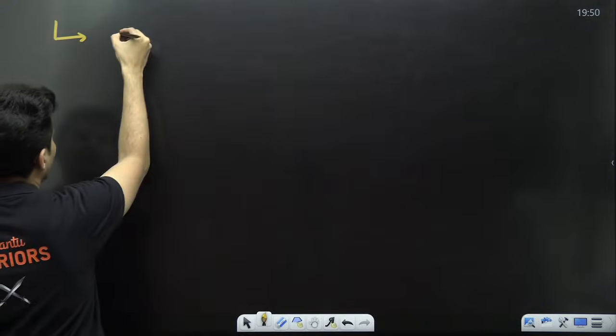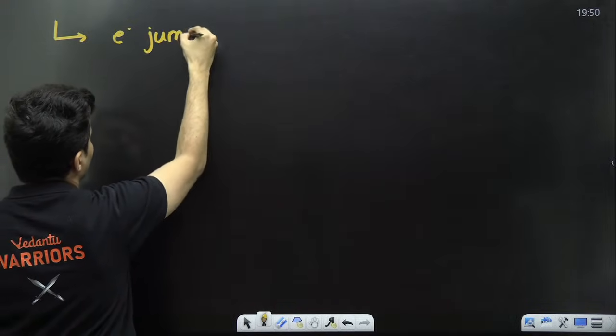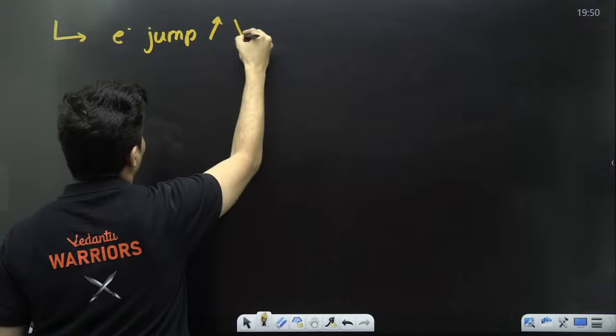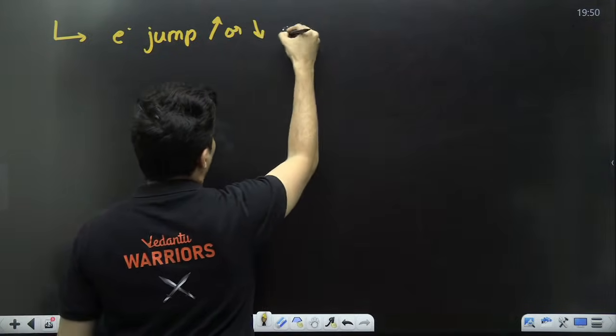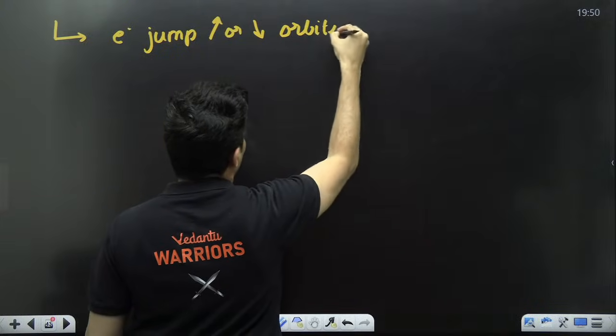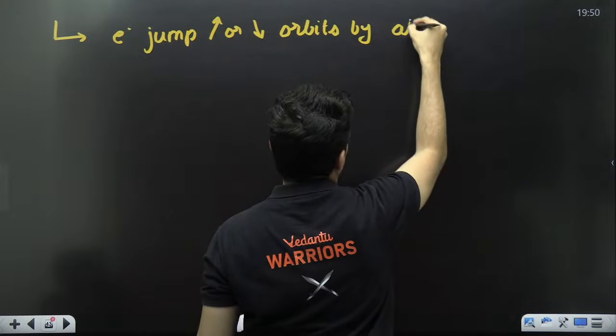Last thing, in Bohr's model, that's why I said Bohr's model is very, very important. An electron can jump to higher or lower orbits. If it is to jump higher, that means it will absorb.